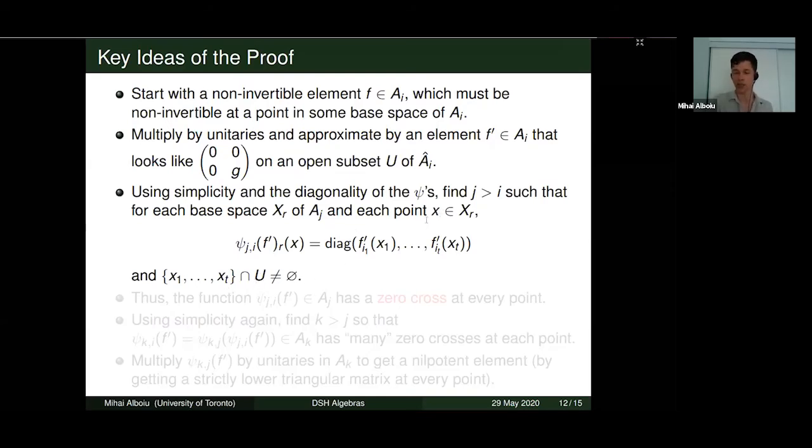We can choose J in such a way that regardless of what point x in the base space we look at, one of the decomposition points will always lie in U.